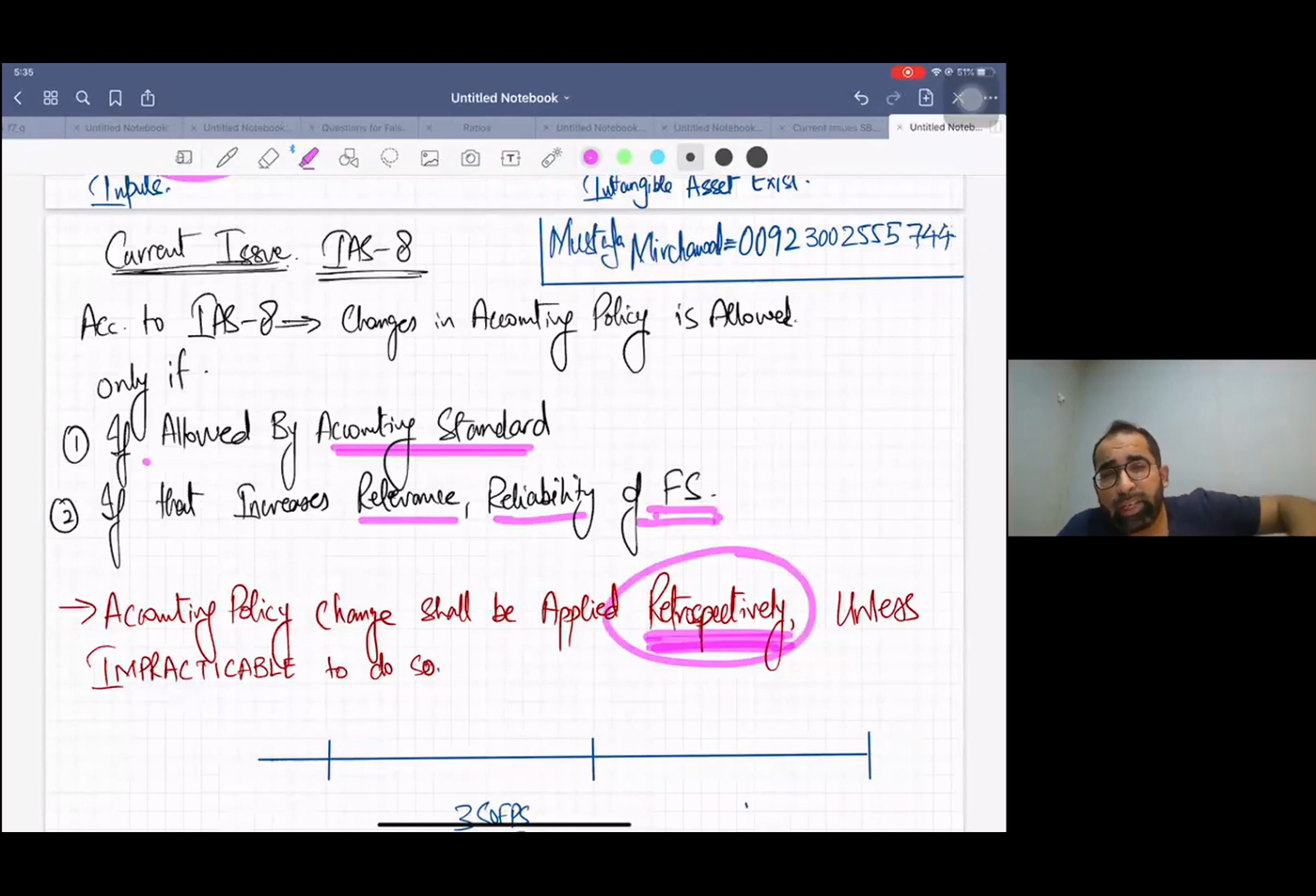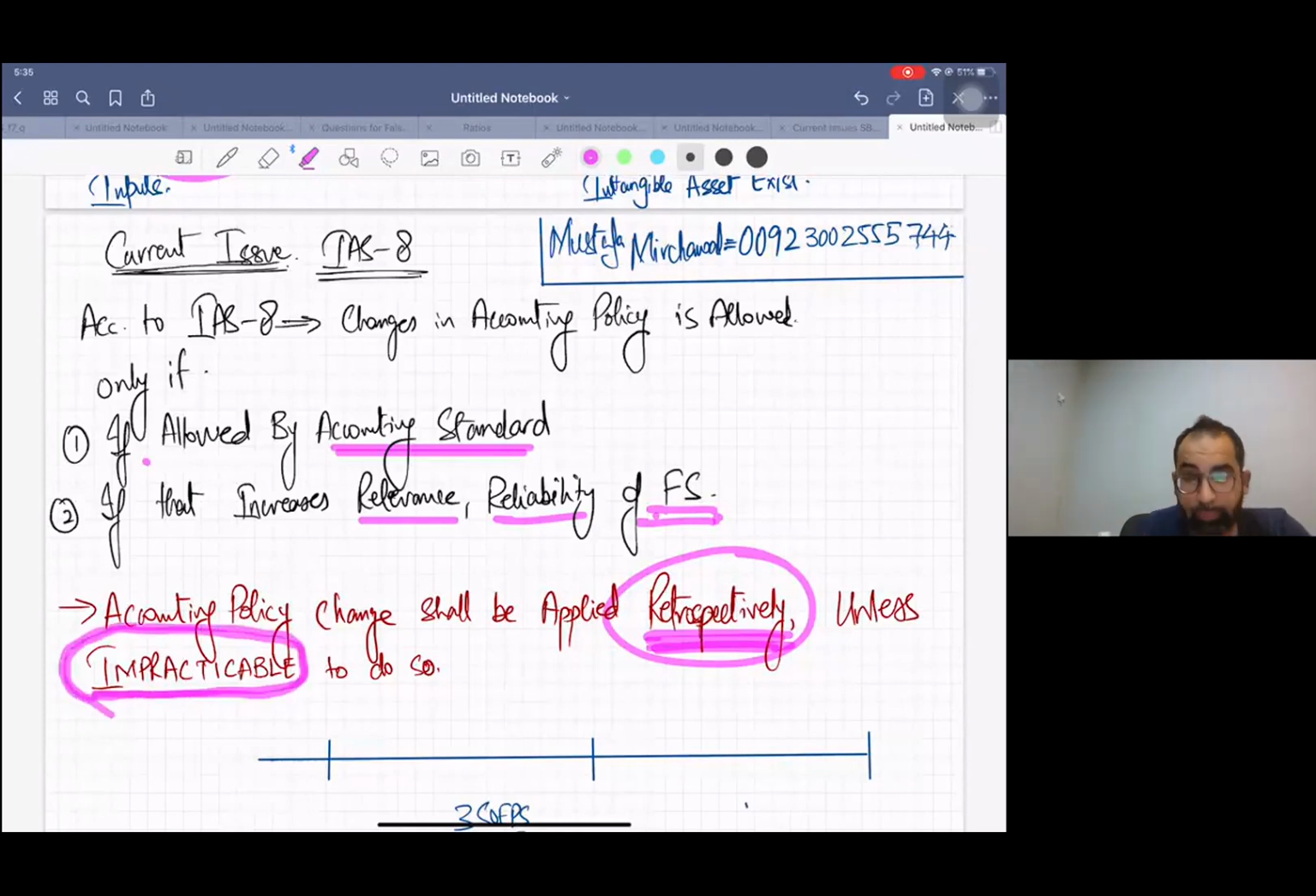What does it mean? Retrospective means you should go into the past. From the date we applied the existing policy, we should change this policy. We should apply this policy from the past date. Means you should go back many years. But it is also written, unless impracticable to do so. This word impracticable is the real issue which we are going to discuss now.